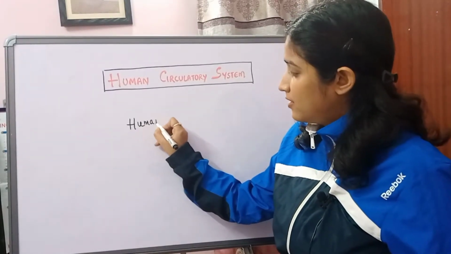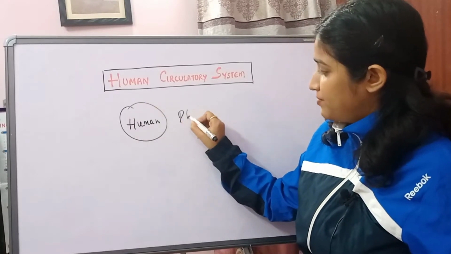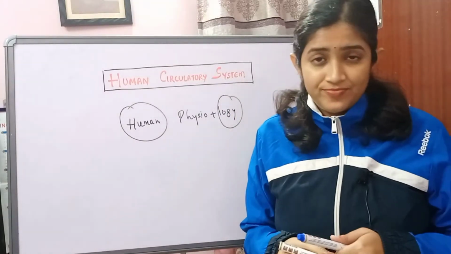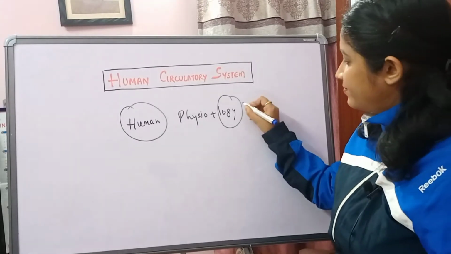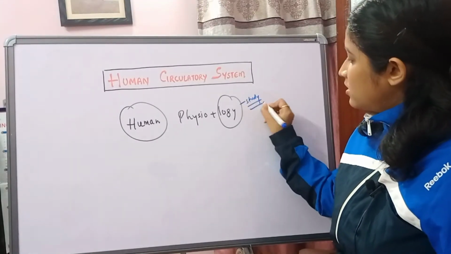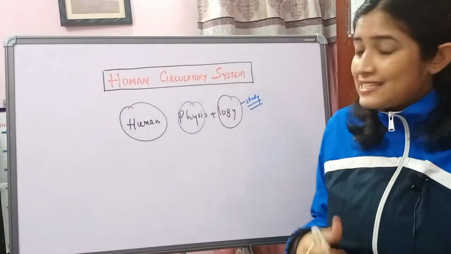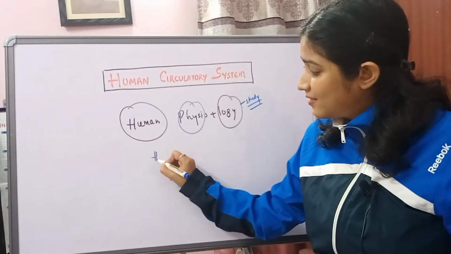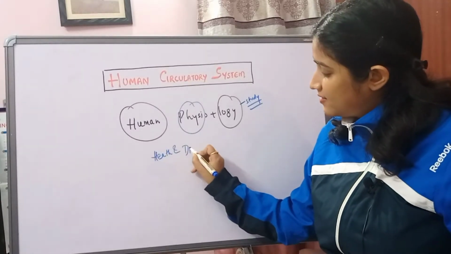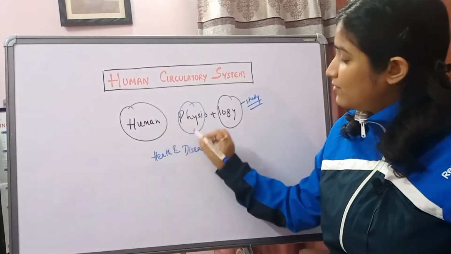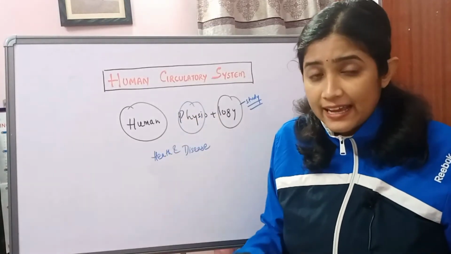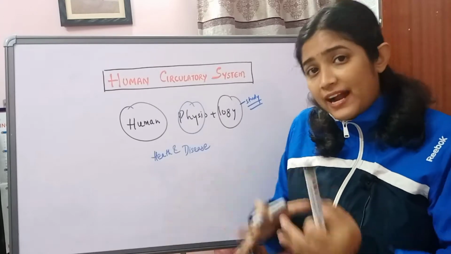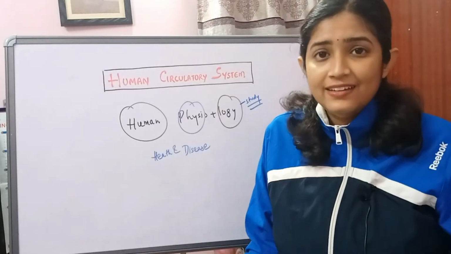Human means we humans, and physiology is physio plus logy. The word logy literally means study. So physio means human physics. The study of human physics functioning in both health as well as in diseases is known as human physiology. Human physiology is basically a science which deals with the study of different human systems working together in a controlled and coordinated way in both health and diseases. Is it clear?